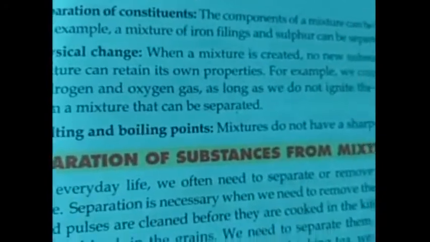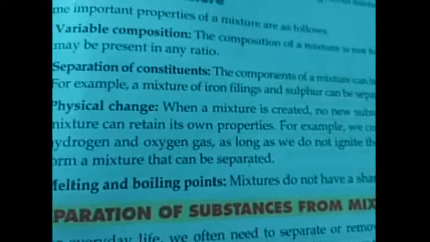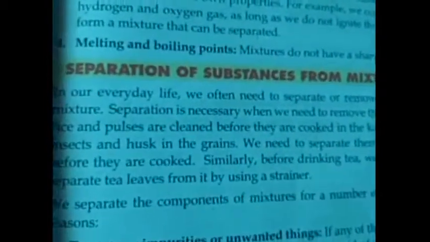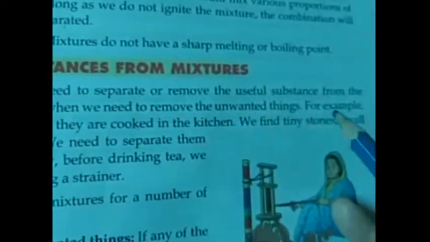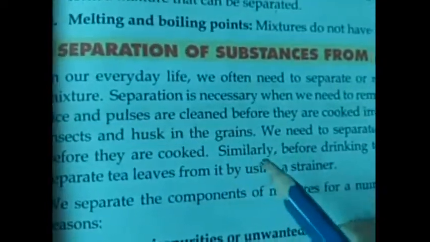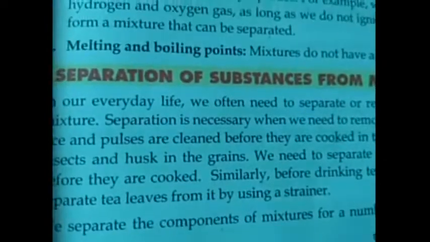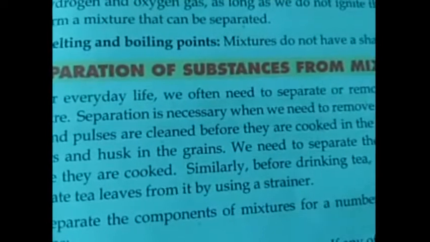Next is separation of substances from mixtures. In our everyday life, we often need to separate or remove a useful substance from a mixture. For example, in your home, when your mother pours tea into a cup, she uses a strainer.